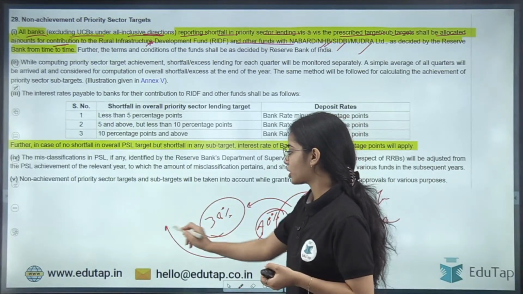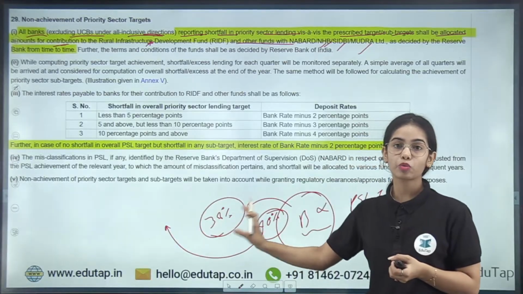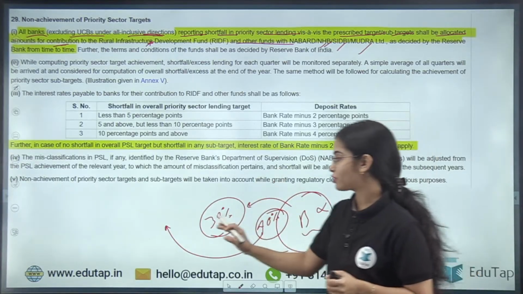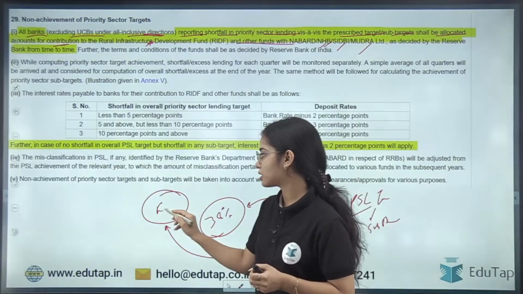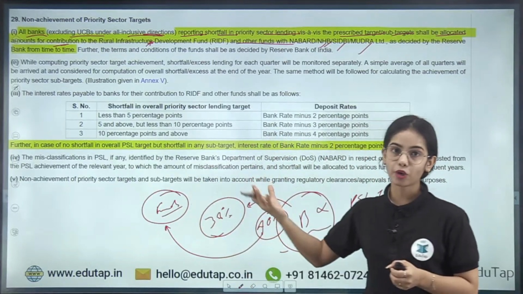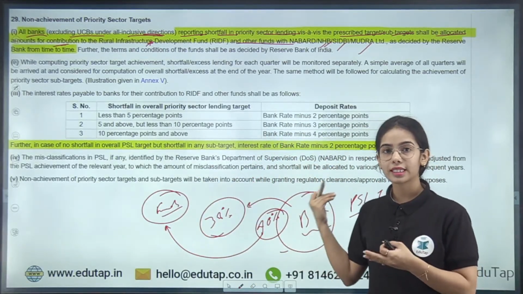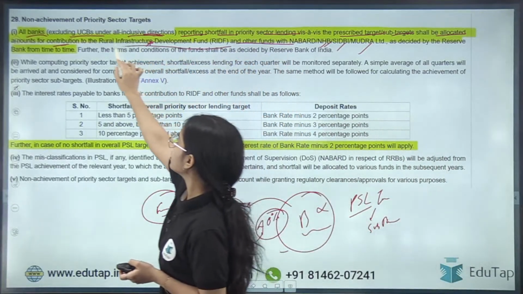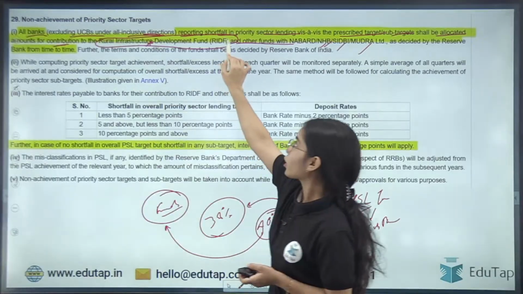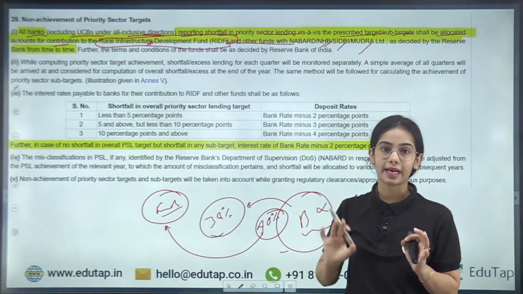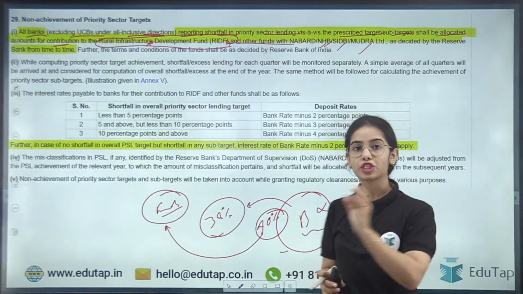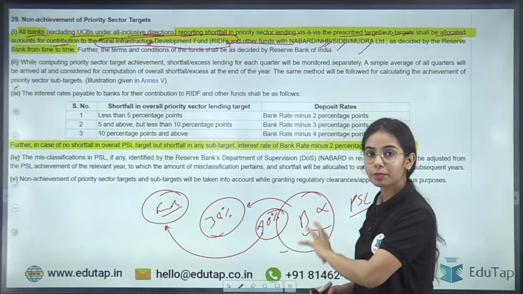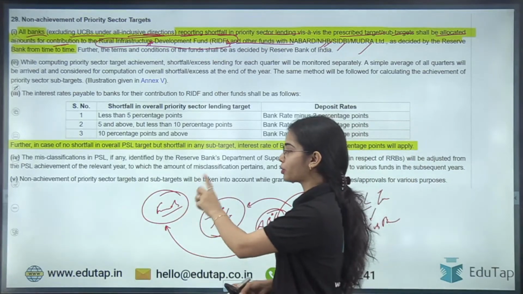So as the bank is unable to meet the target, it will have to make a contribution in the funds that are under NABARD, or NHB, or SEBI or Mudra. Okay, and the bank has to make the contribution in the RIDF. So this is the idea: if the bank is not able to achieve the priority sector lending target or sub target, the bank has to contribute to the fund.